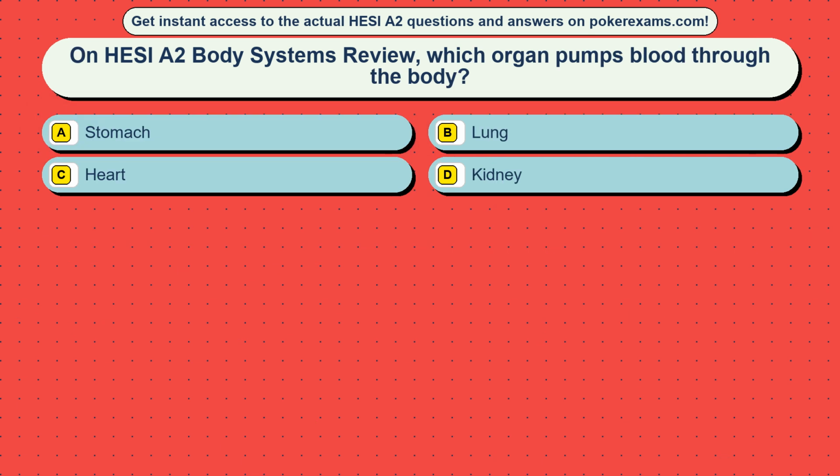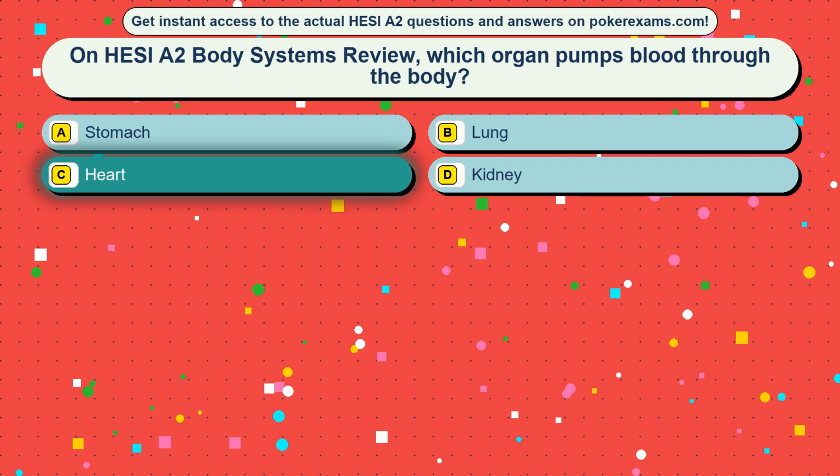Question 24. On HESI A2 Body Systems review, which organ pumps blood through the body? Option A stomach, option B lung, option C heart, option D kidney. The correct answer is option C, heart.